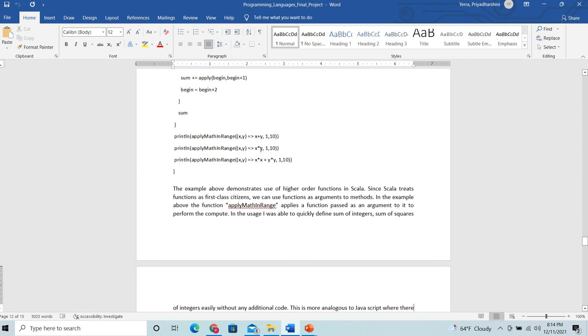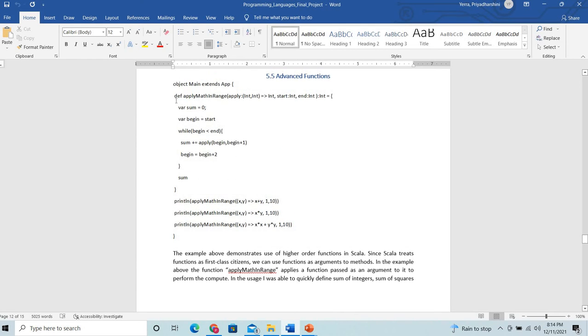The above example uses the higher order functions in Scala. Since Scala treats functions as first class citizens, we can use functions as arguments to methods. We apply a function passed as an argument so that it performs the computation. In the usage, a sum of integers can be quickly defined, if this is the definition that we gave.